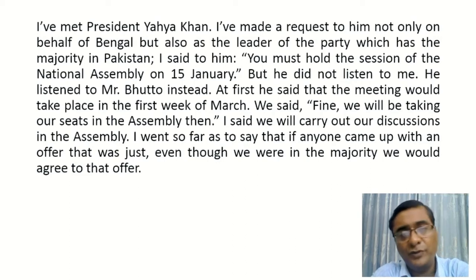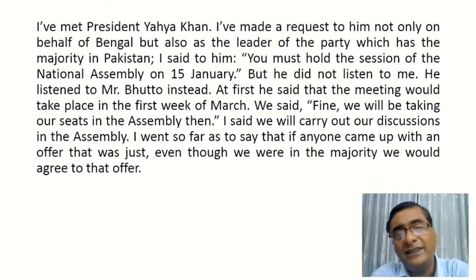So Bangabandhu spoke on behalf of the people of Bengal and as the leader of the party which got the majority in Pakistan. He said to him, "You must hold a session of the National Assembly on 15 January." But he did not listen to me. Yahya Khan didn't listen to Bangabandhu. He listened to Mr. Bhutto instead.